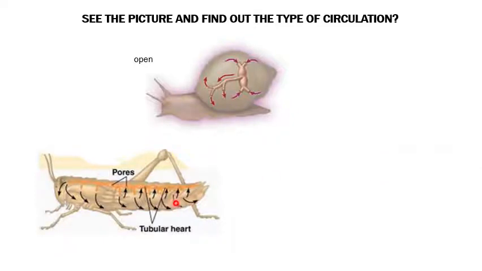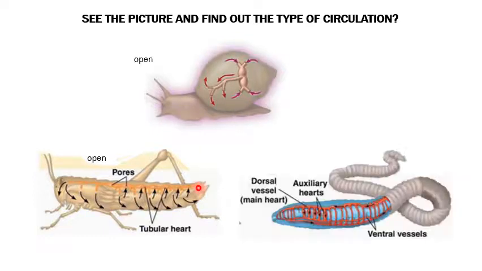See, this is an insect, an arthropod. See, here there are tubular hearts everywhere. From there the blood is being pumped out, and then they all just diffuse into the tissues and then enter back without a proper pipeline or canal, and hence this is also an open circulation.